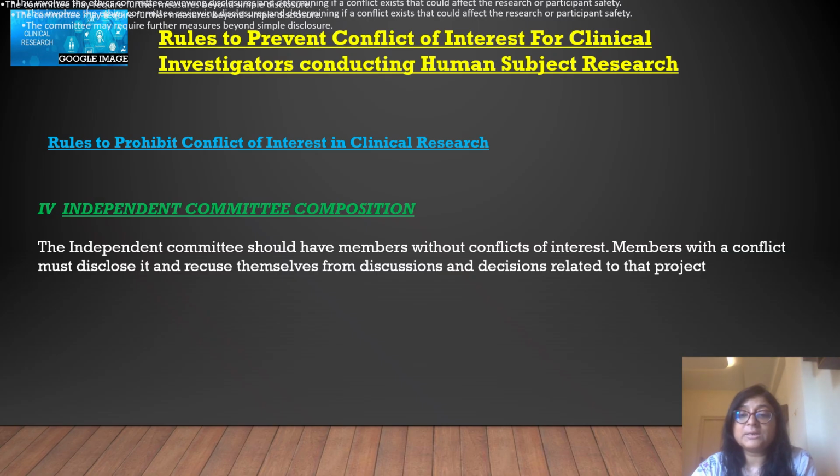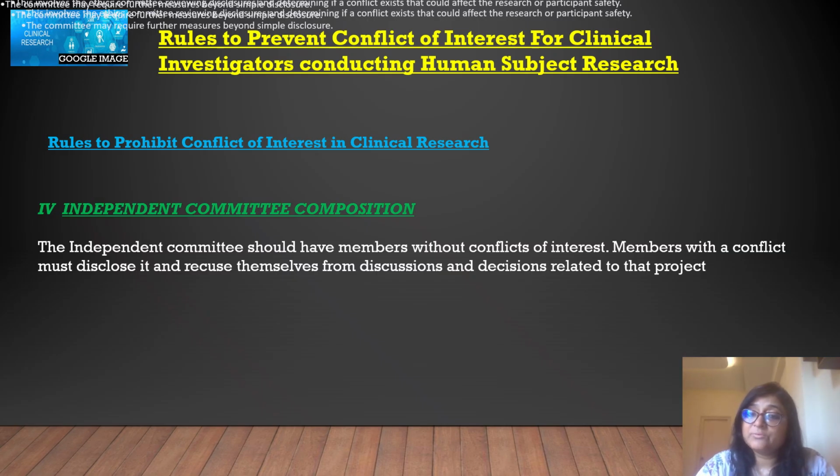There must be different people who have nothing to do with that clinical research. Why is this done? To prevent bias, because an independent committee will not be biased toward any person, investigator, individual, or company. So they must be completely different, and should have members without a conflict of interest.